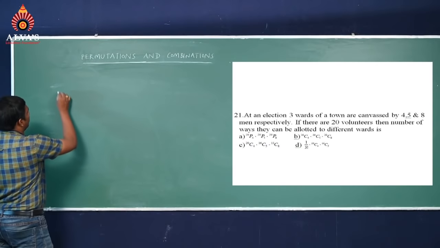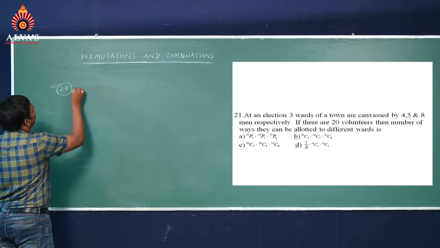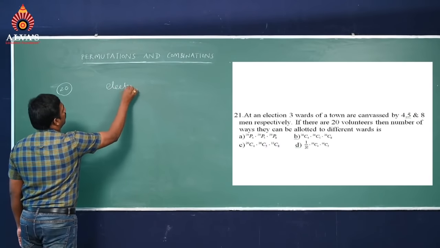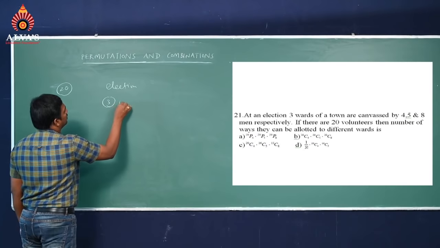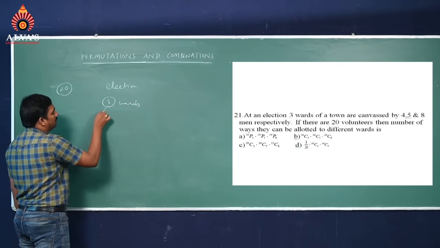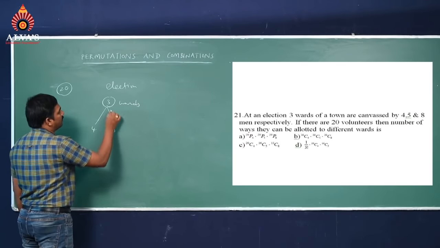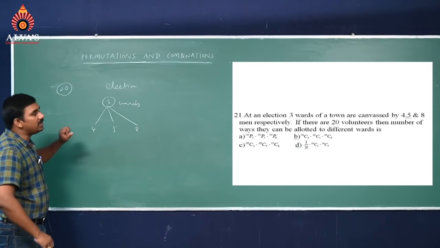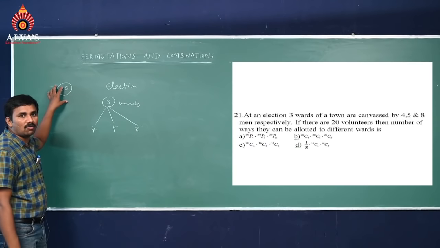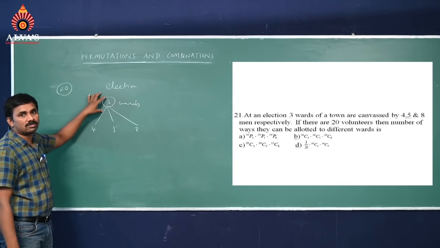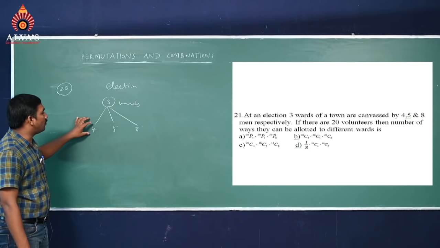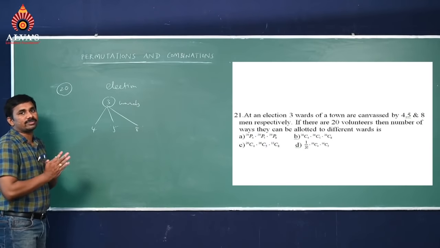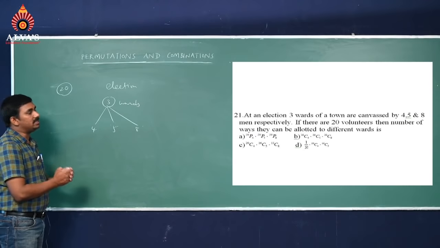See here, total 20 volunteers we have. Out of 20 volunteers in an election, we are arranging 3 wards canvassing with 4 persons, 5 persons and 8 persons respectively. So how many ways can we distribute 20 volunteers to the 3 wards? We can start the question with any one of these wards.